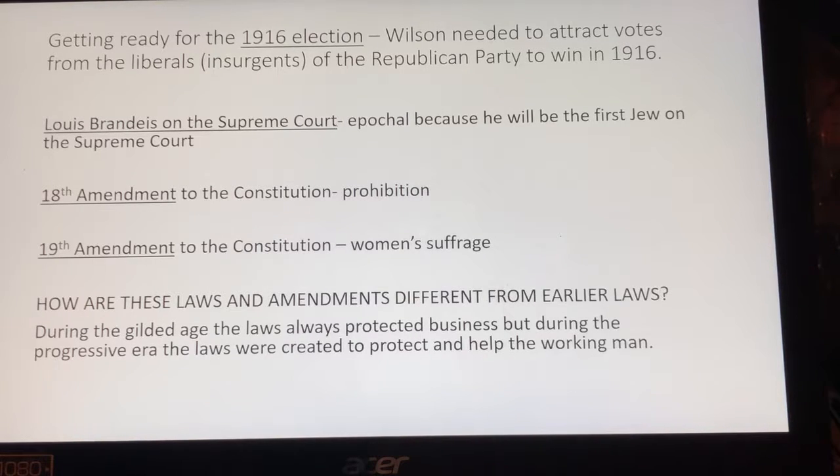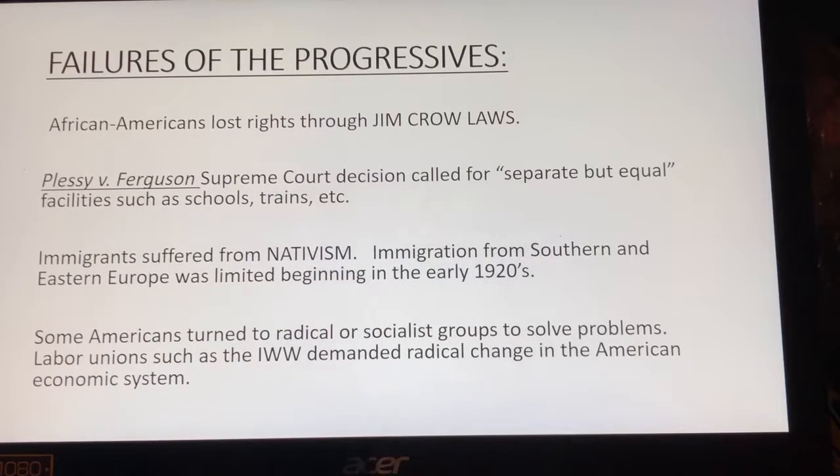Most of these laws and amendments are different from earlier laws because in the Gilded Age, we saw that the laws always protected business. Here in this progressive era, we're seeing that these laws are protecting and helping the working man. Even though we see him doing a lot of advancements, there are some failures.